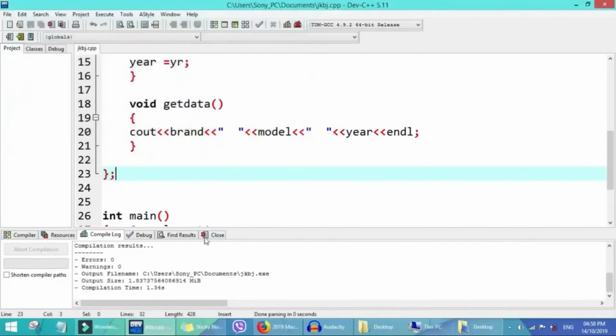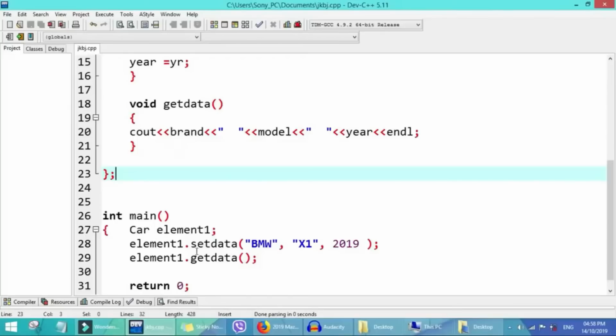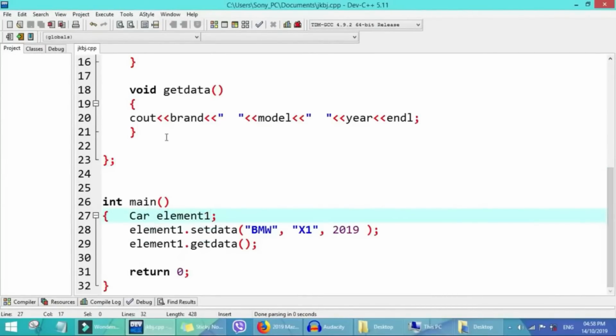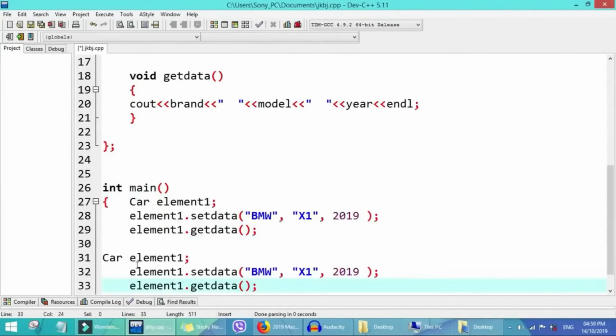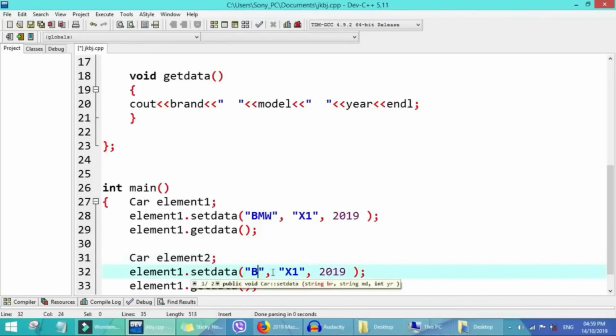For multiple objects or multiple instances, the objects we want to create are from that same class. That class is already there on its own. So we'll just copy everything and paste it on the next line, then make some small changes. We change the object to element 2. Here we change the values inside element 2.